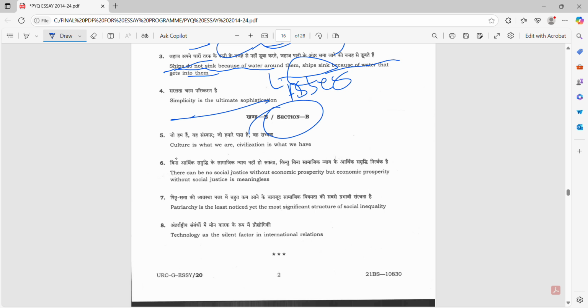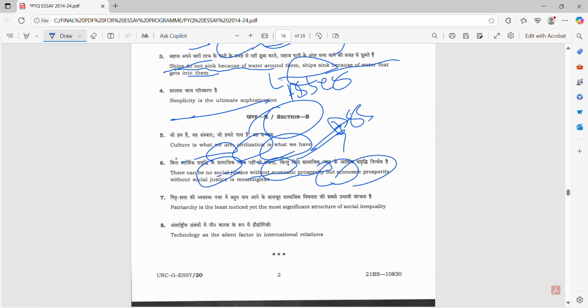Section B, culture is what we are and civilization is what we have. That is an assertion. Sorry, this can be categorized into a narrative based question. There can be social justice without economic prosperity, but economic prosperity without social justice is meaningless.